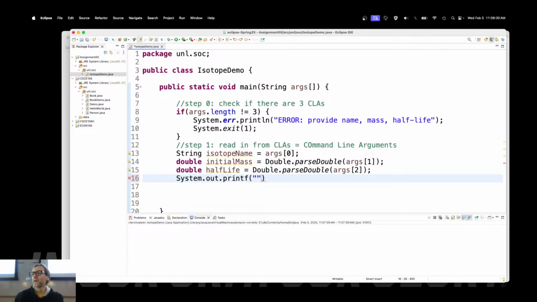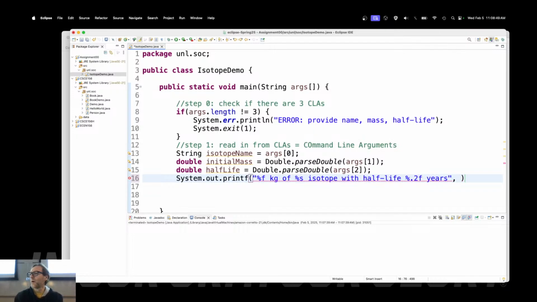Print f. Percent s has percent f kilograms of percent s isotope with half-life percent 0.2f years, right?